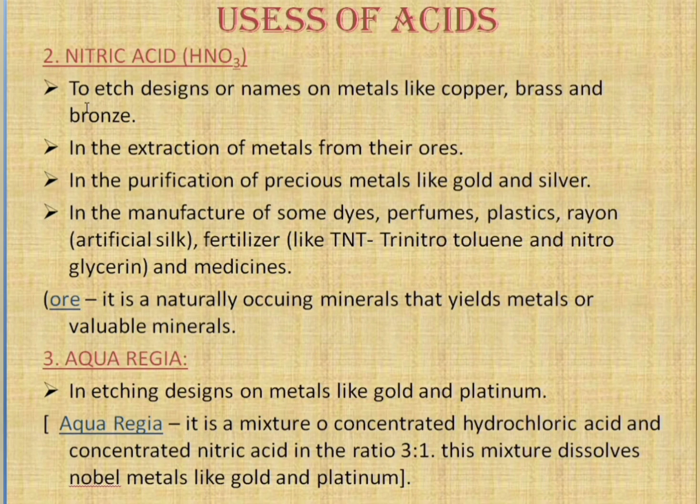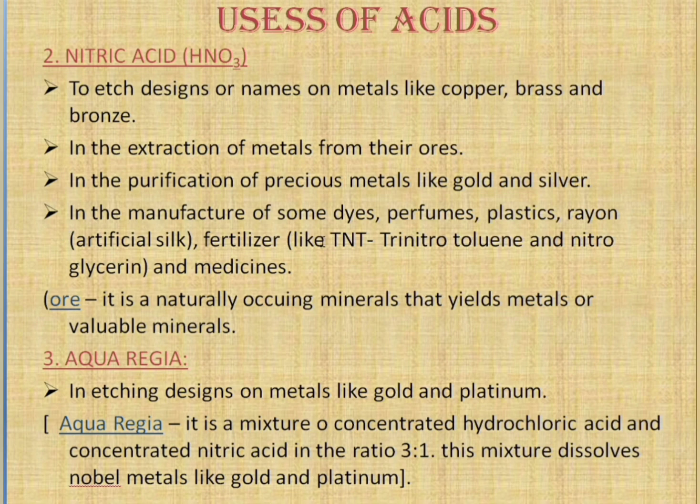The second acid is nitric acid, HNO3. To etch designs or names on metals like copper, brass and bronze, nitric acid is used. It is used in the extraction of metals from their ores. Here I have given the ore definition. You can see here, it is a naturally occurring mineral that yields metal or valuable minerals. It is also used in the purification of precious metals like gold and silver.